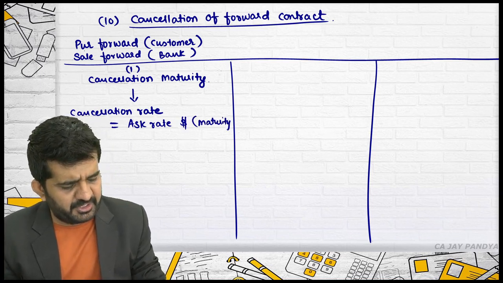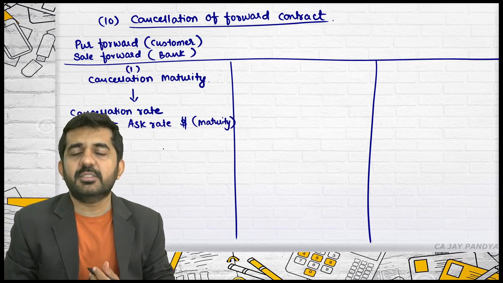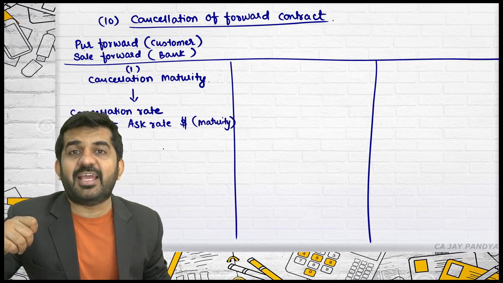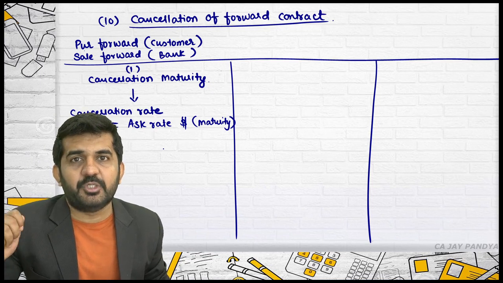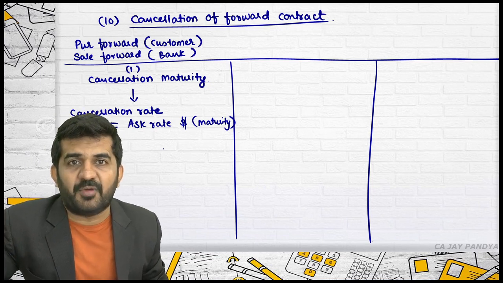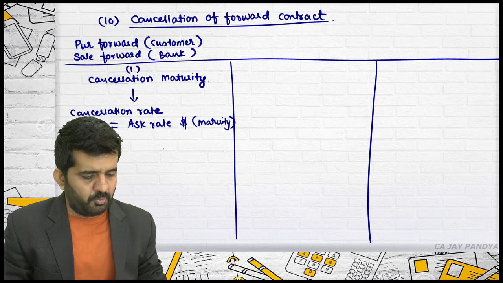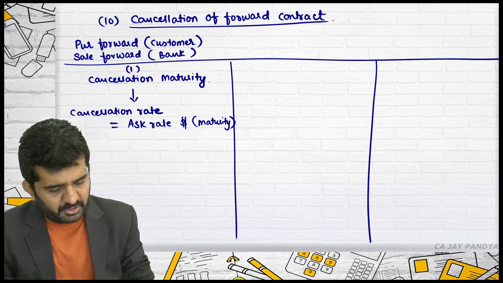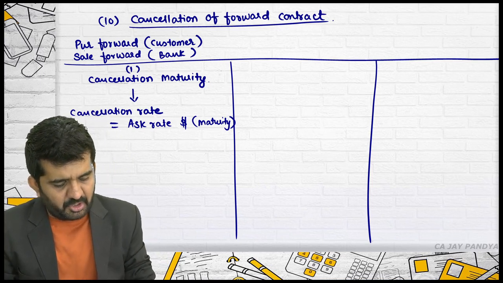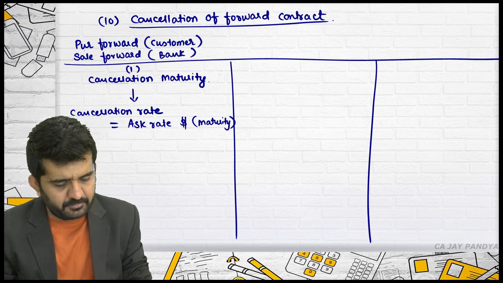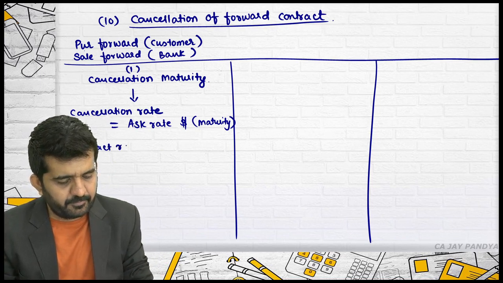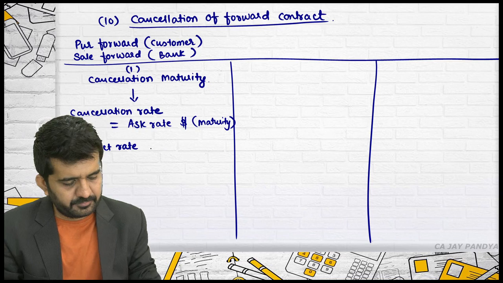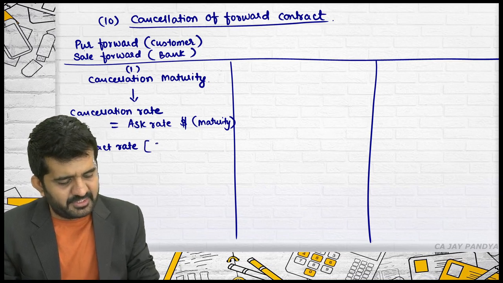I am assuming everything is in dollar. It will be nothing but the cancellation rate, which will be useful for finding out cancellation charges or what will be payable by the bank. Is it all right? The other rate which will be compared is the contract rate, as decided in the forward.